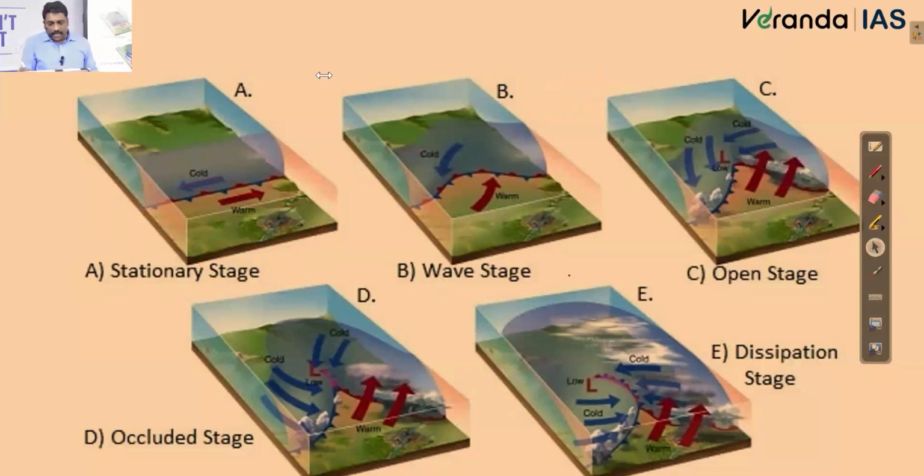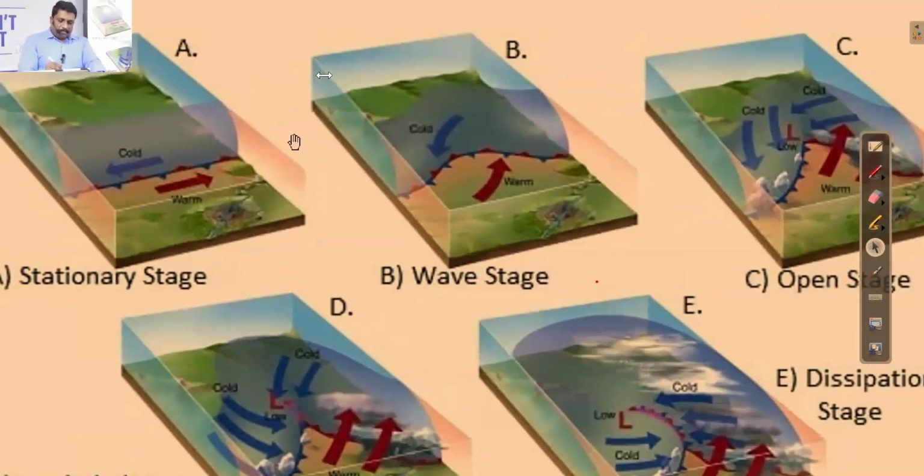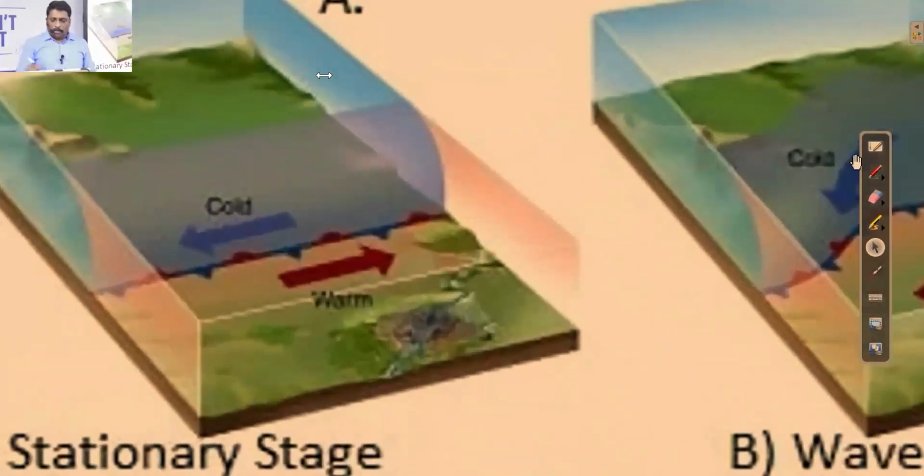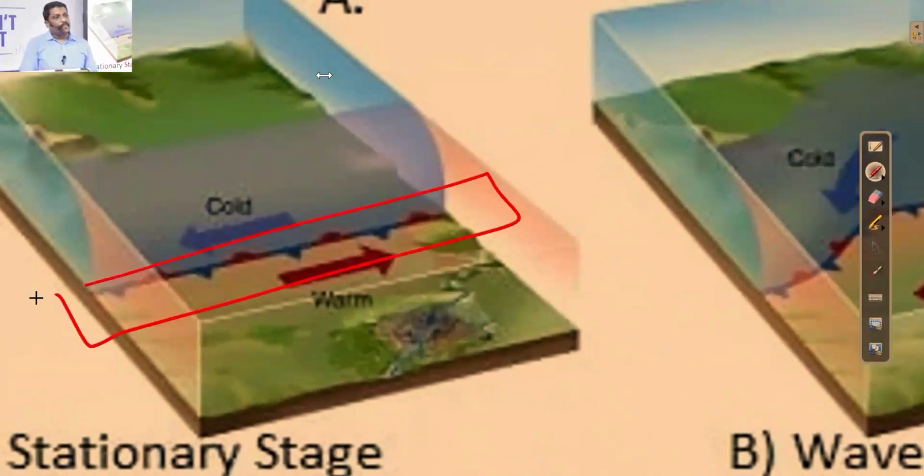If I look at this image carefully, when I talk about the universal color coding, my dear friends, normally we use red for representing warm or hot, and blue for representing cold conditions. Looking at this image, I find that the boundary of the cold air mass is also the boundary of the warm air mass. I do not have any separate classification called warm front and cold front. That's why I call this front a stable front.